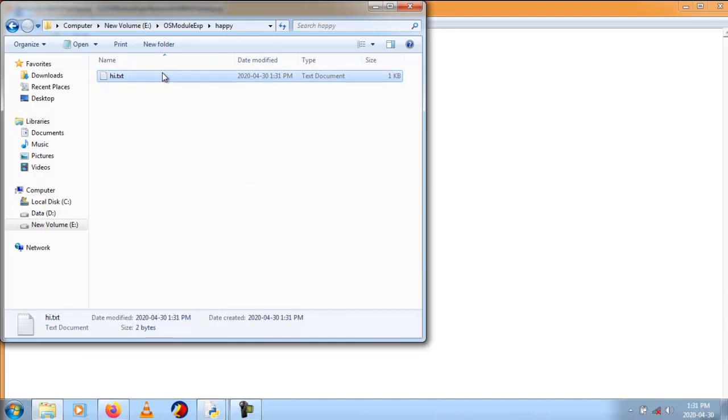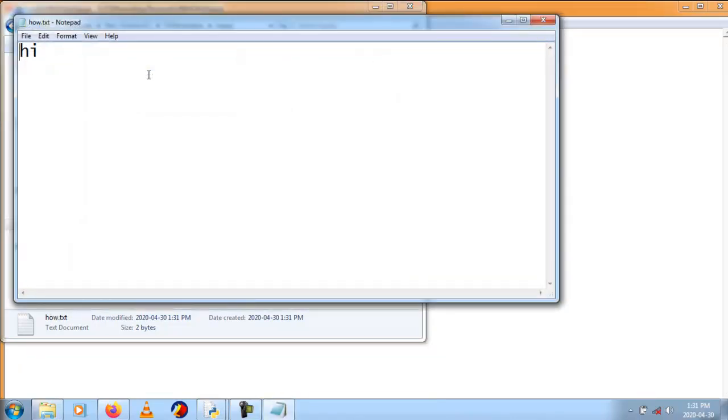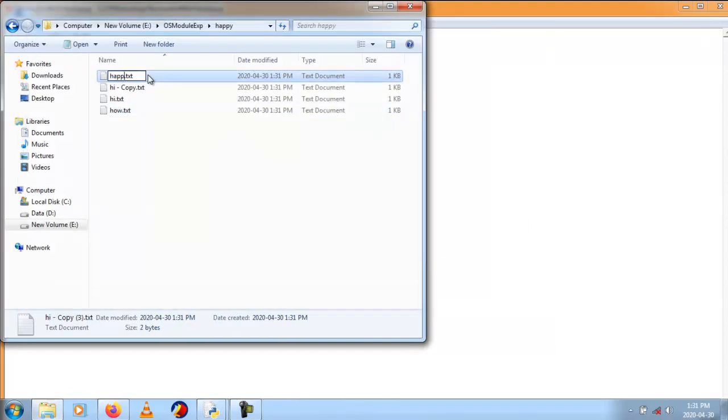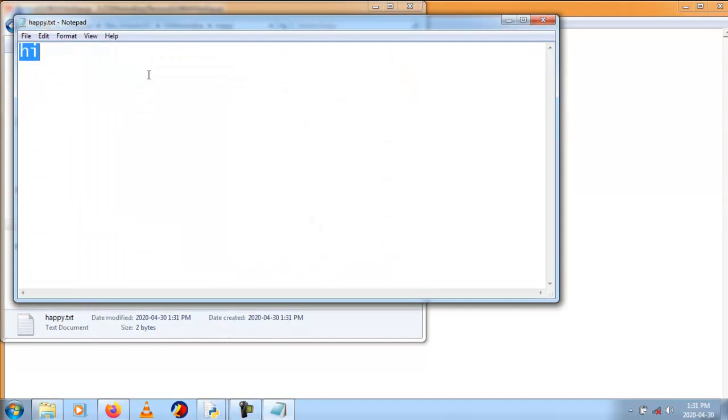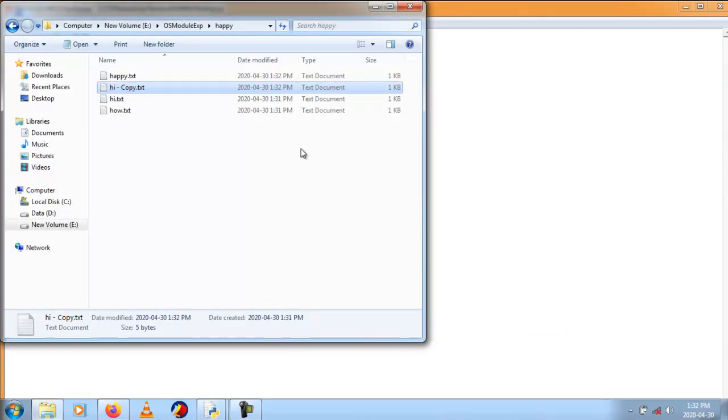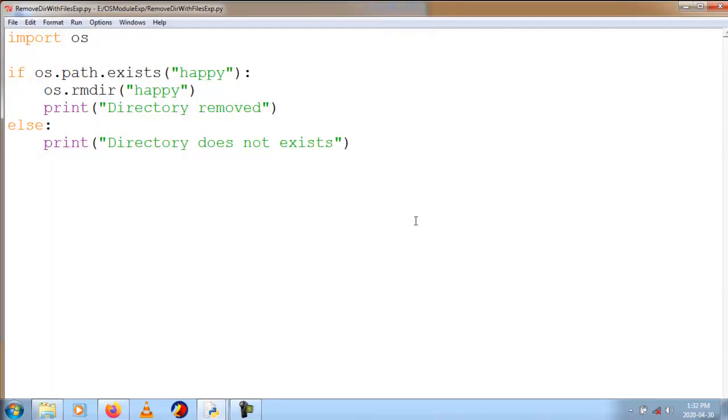I will create multiple text files: how, with some content how; happy, with content happy; and hello, with content hello. Save. So here I have 4 text files.